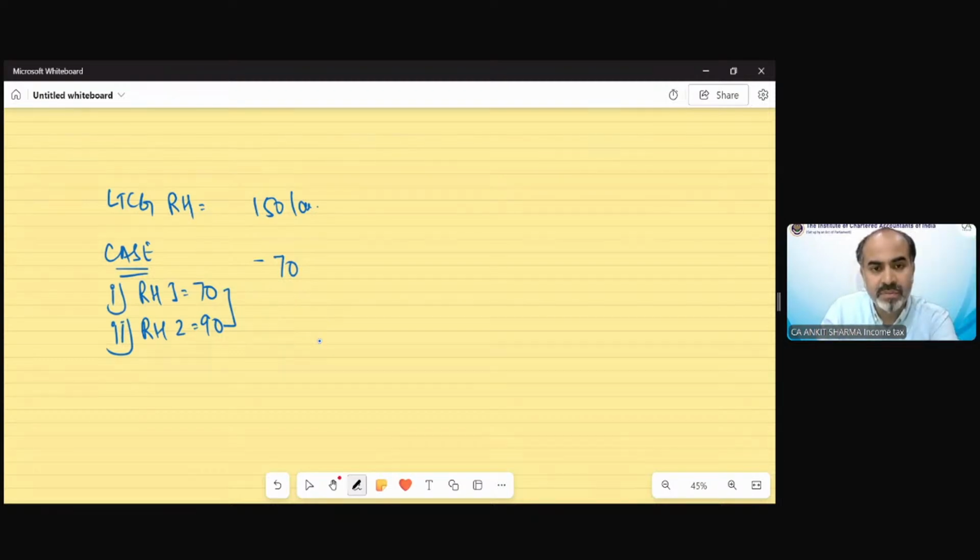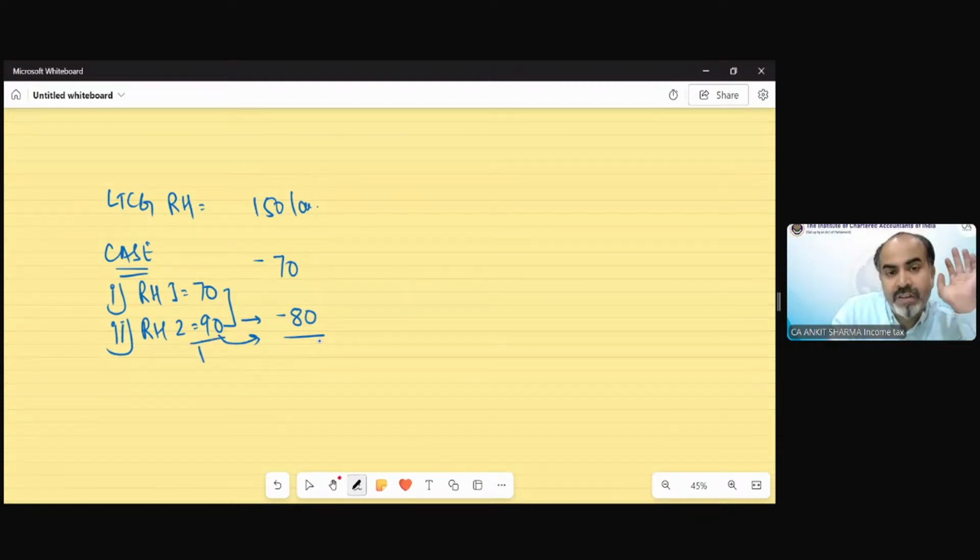Just a second. After this 70 lakh, we have remained with 80 lakh. So this 90 cannot be utilized fully. We can only utilize a maximum of 80 lakh rupees out of this 90 lakh rupees for exemption. Total investment is 160 lakh, but we can claim only a maximum of 150 lakh. The gain could not be negative due to exemption. So the gain would be nil now.